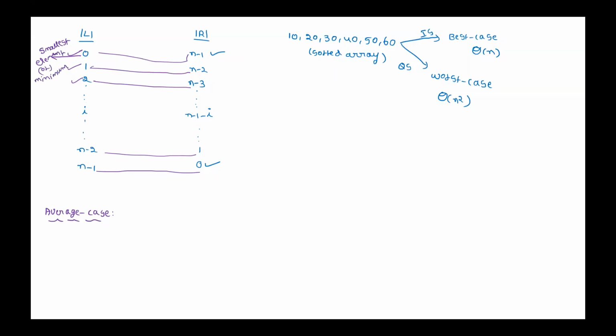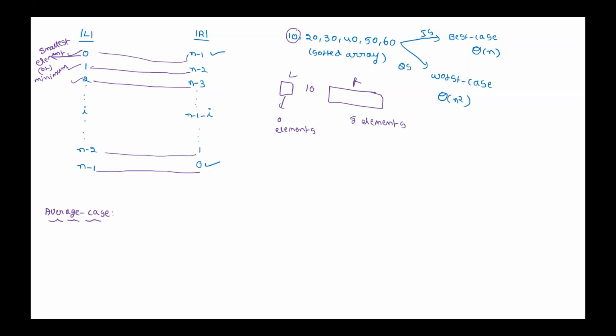Is that correct? For example, if 10 is chosen as pivot, then what is the array? 10 will be here, this side smaller, this side larger. So how many elements will be there if 10 is chosen as pivot? Left side 0 elements, right side how many elements? 5 elements.